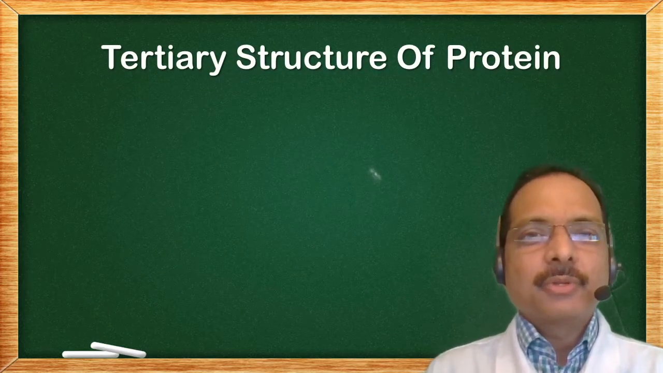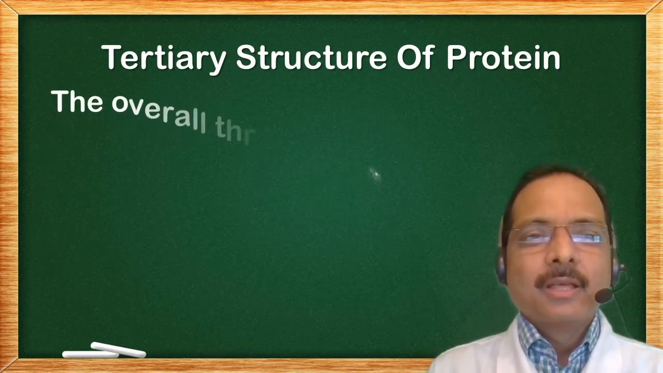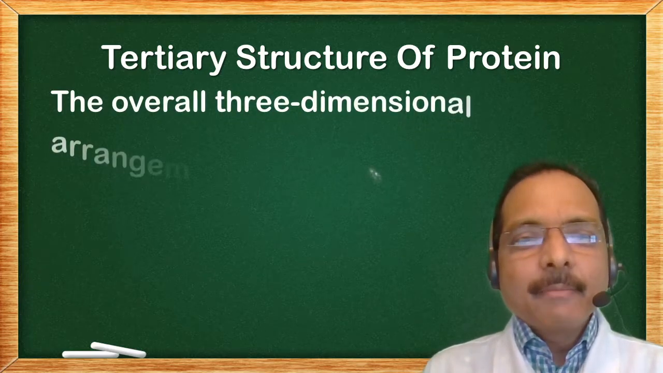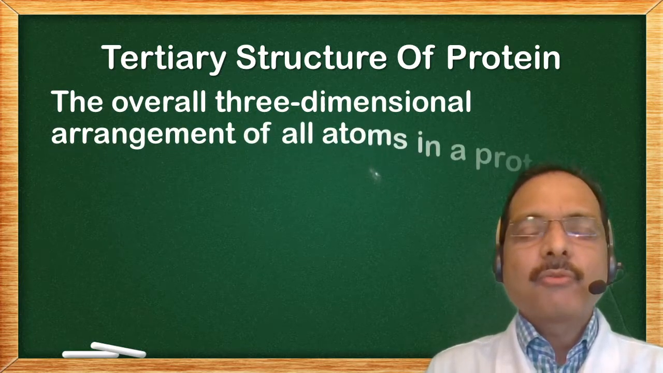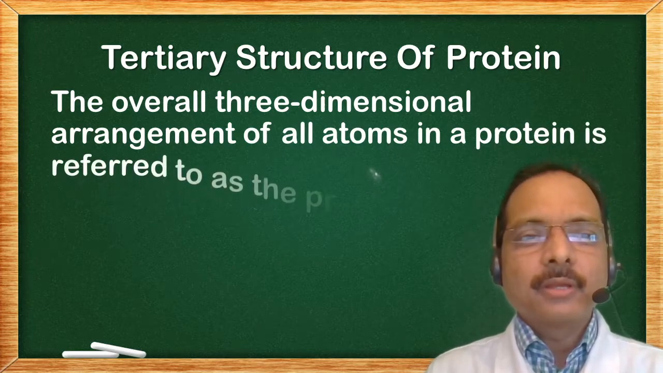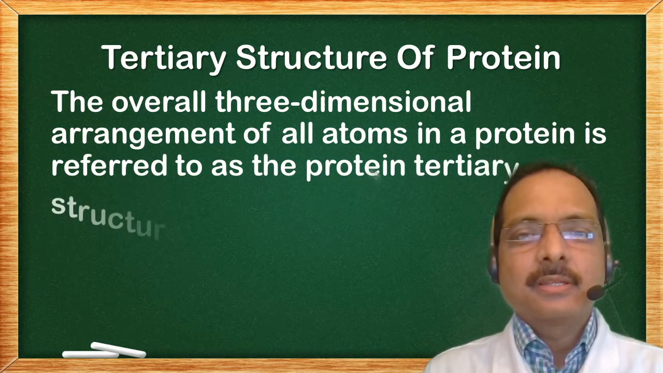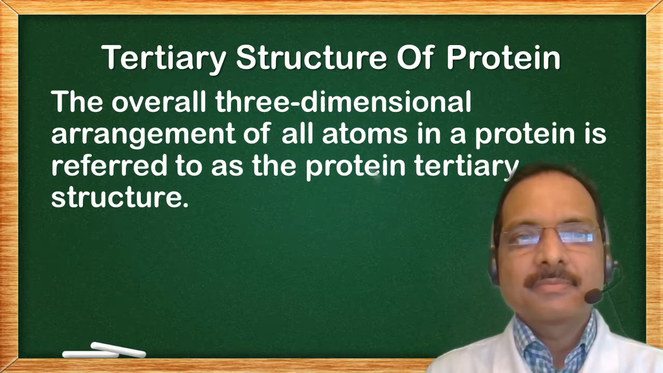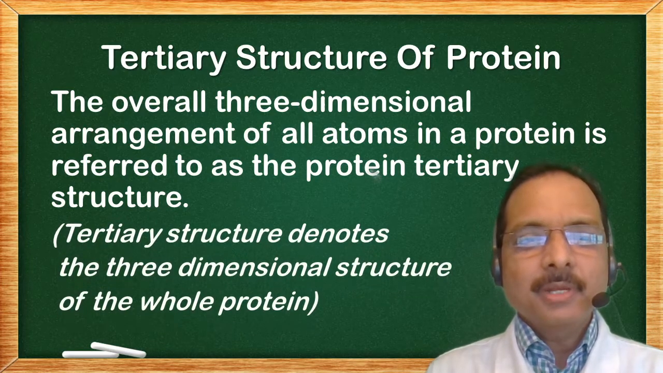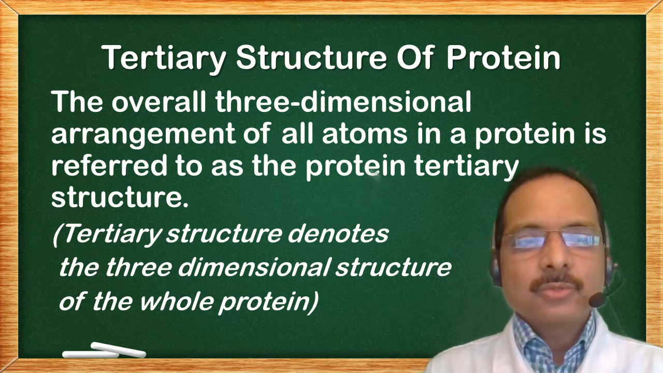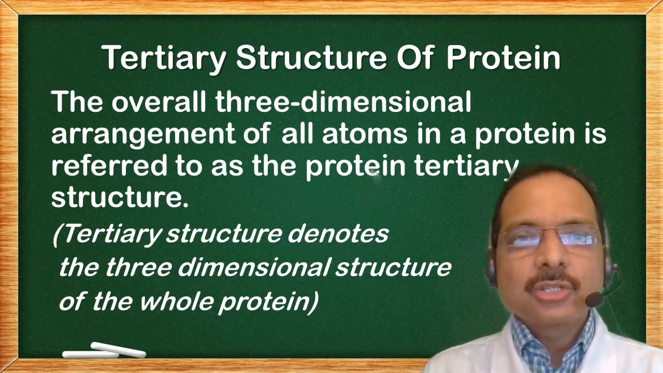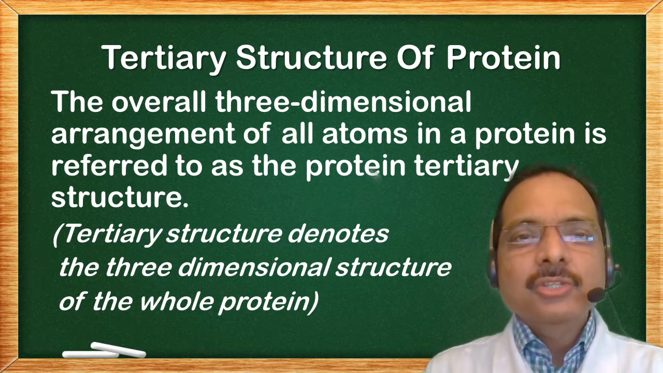Tertiary structure of protein. The overall three-dimensional arrangement of all atoms in a protein is referred to as the protein's tertiary structure. Simply, tertiary structure denotes the three-dimensional structure of the whole functional protein.